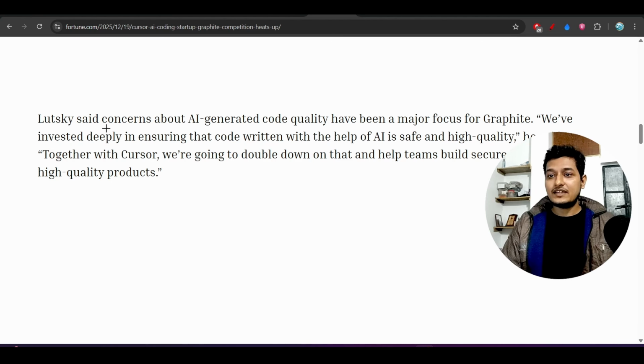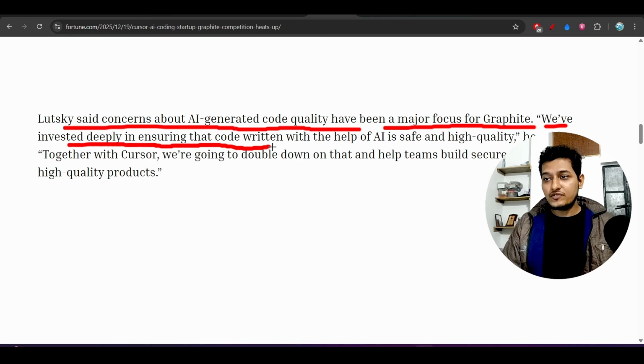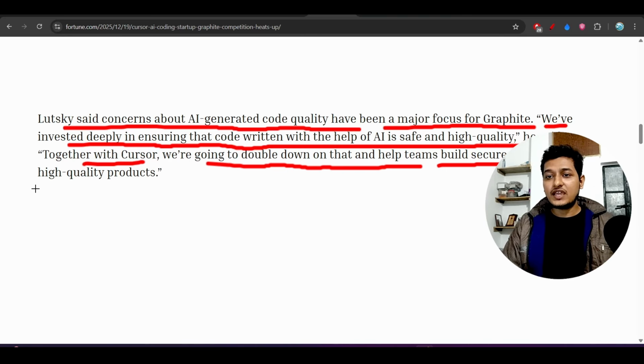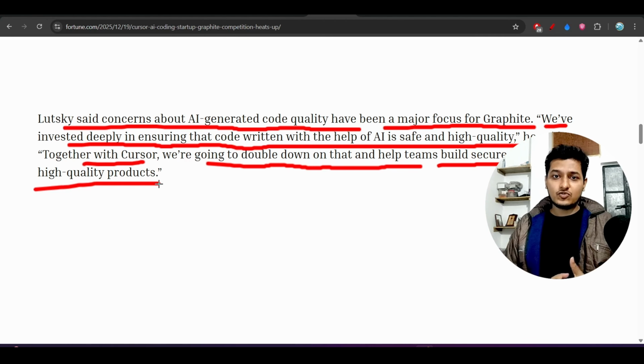Here you see that the concern about AI generated code quality has been a major focus for Graphite. We have invested deeply in ensuring that code written with the help of AI is safe and high quality. So together with Cursor, we are going to double down on that and help teams build secure, efficient and high quality products. So many people are building features with the help of AI, but is that code quality secure or not? Sometimes AI writes the code but it doesn't follow the proper guidelines for securing the code.